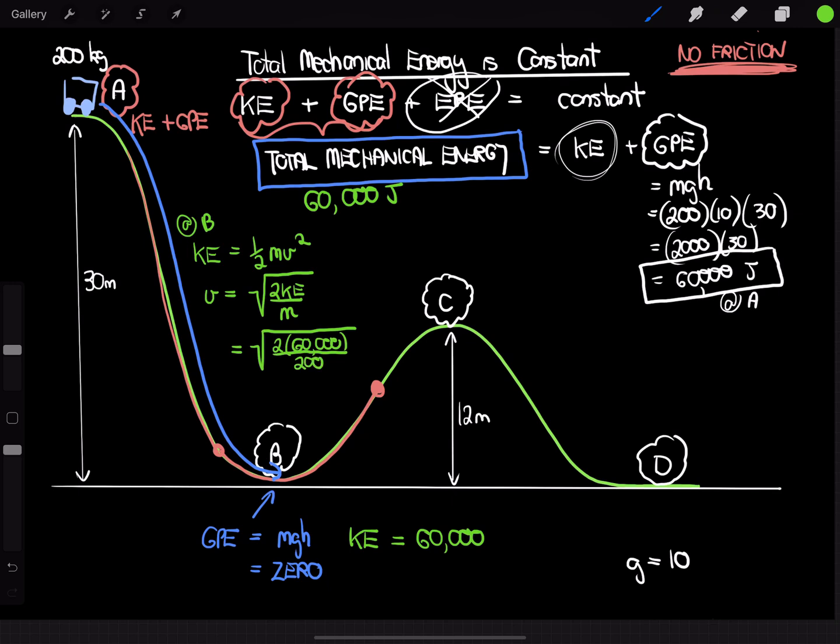So if we work that out, 2 times 60,000 is 120,000. And dividing that by 200, we cancel out those zeros. 1200 divided by 2 is going to be 600, and so that's going to equal the square root of 600.